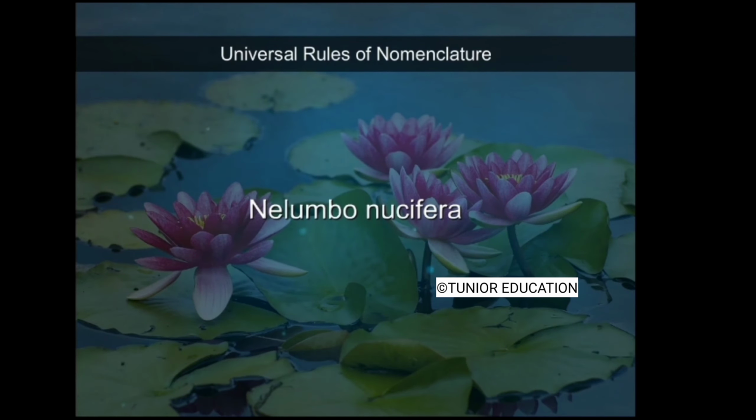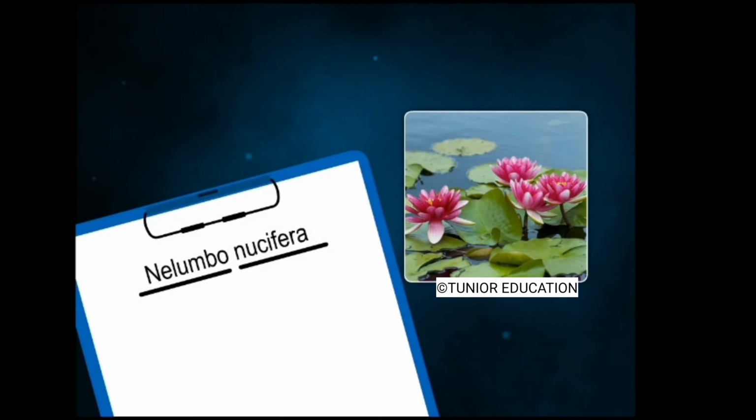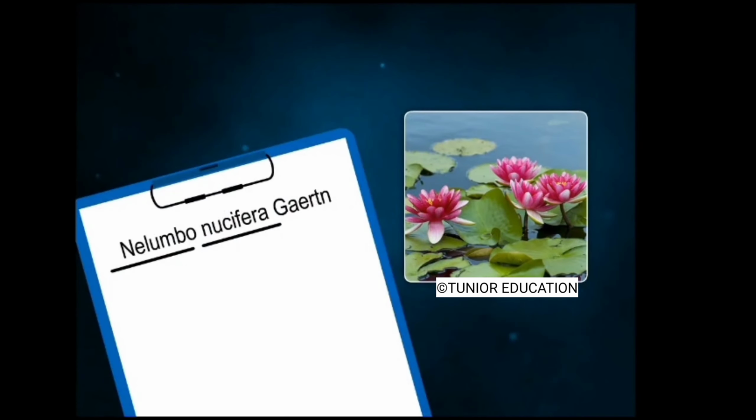The generic name of an organism always begins with a capital letter, and the specific epithet with a small letter. When handwritten, both the components of the name are underlined separately. The binomial name of an organism is followed by the name of the scientist who classified the species. The name of the scientist is written in an abbreviated form. The scientific name of lotus is thus read as Nelumbo nucifera Garten.